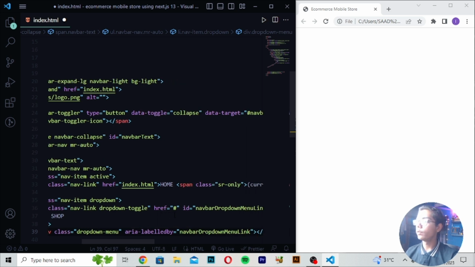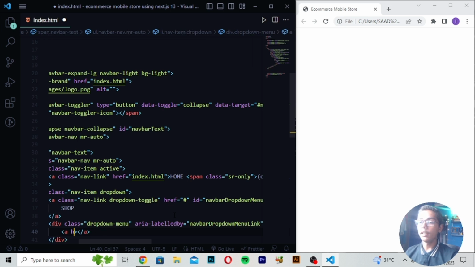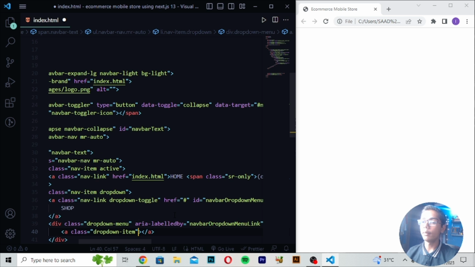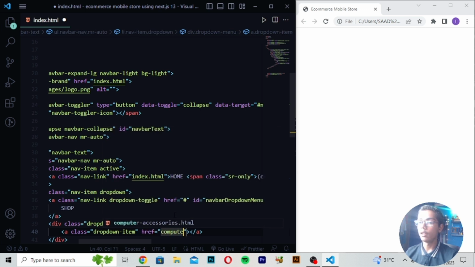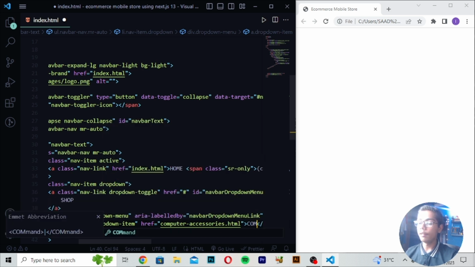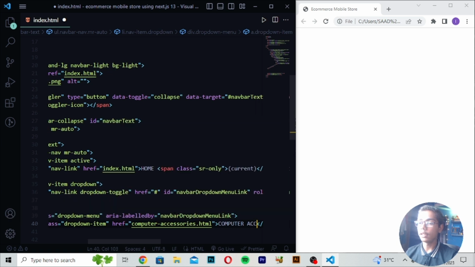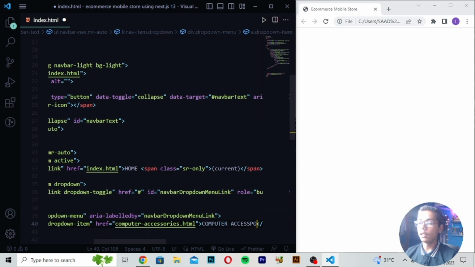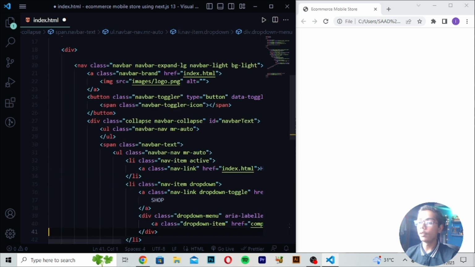Then you have to move down here, write an a tag. Then here I will be writing class, which will be dropdown-item. Then you have to write href. In href you have to write computer, and then accessories. So here I will be writing accessories like this, and then you have to write the file name like this thing. Then here I will be writing Computer Accessories. So here you have to write Accessories like this.